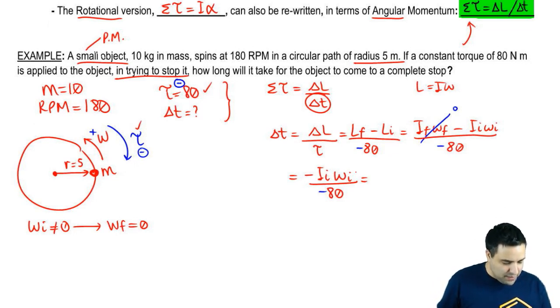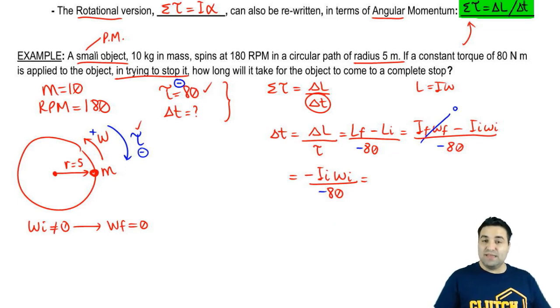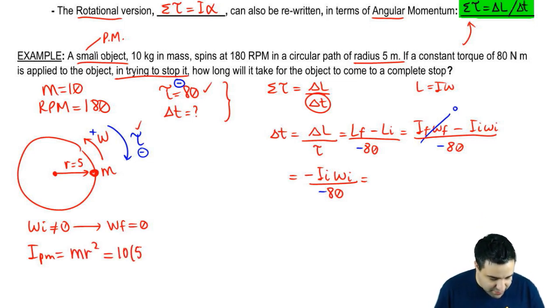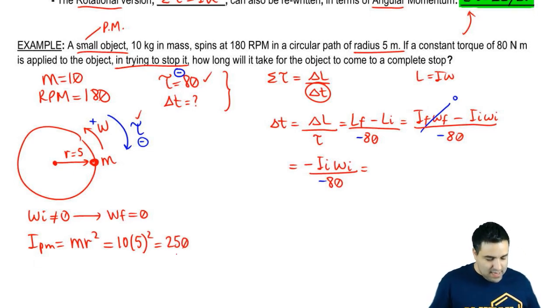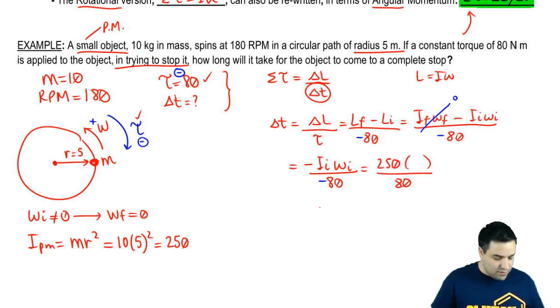So what we're going to do now is plug in these numbers. I don't have I, but I can find it because I is going to be the I of a point mass, which is m r squared. M is 10, r is 5, so this is going to be 250. And so I got 250 there. The negatives cancel. And then I have to get omega as well.